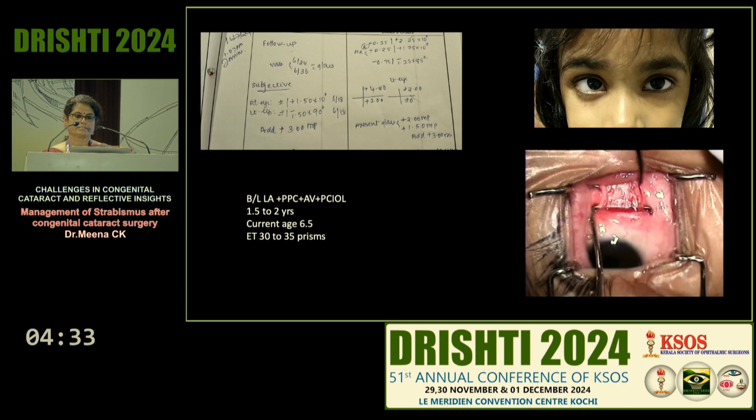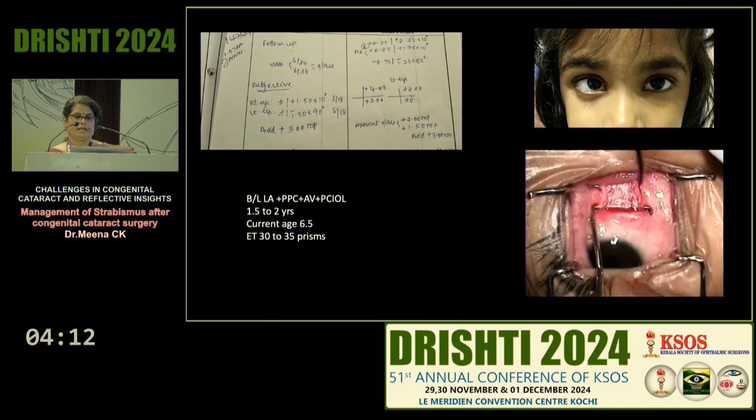Here, this girl was operated on both eyes for congenital cataract with IOL between 1.5 and 2 years of age. Her current age is 6.5, nearing 7 years, and this is her refractive status now. She has come to almost bilaterally 6/18 vision, and there is no unilateral amblyopia.